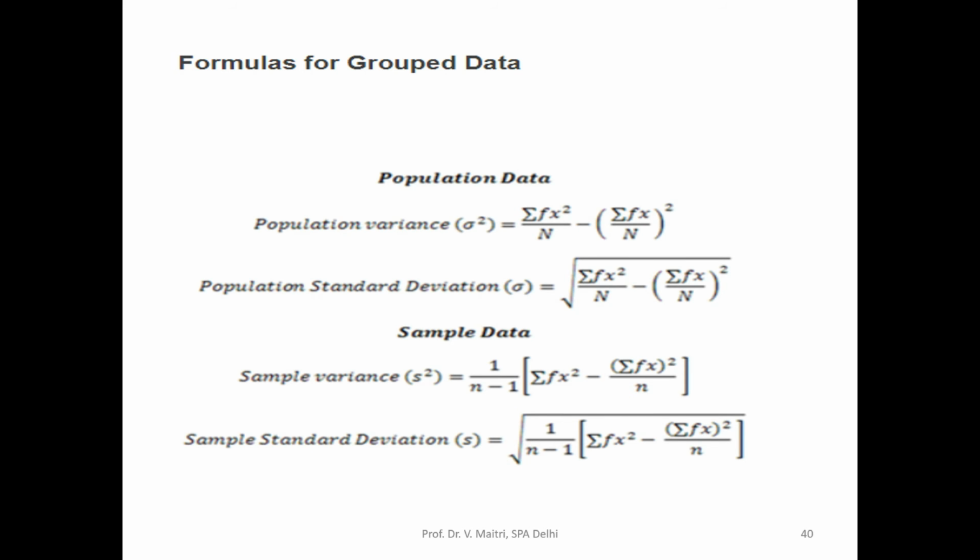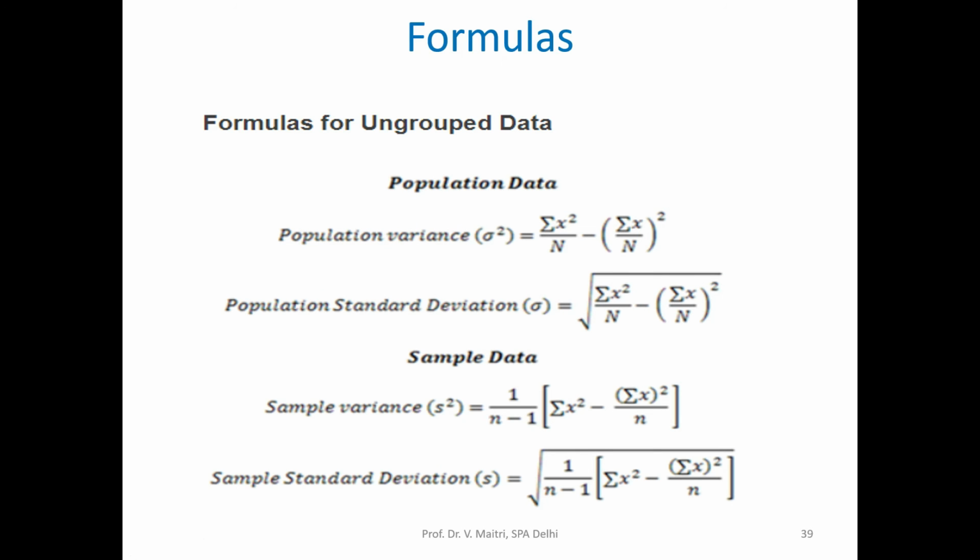And for grouped data, we have discussed this one, for ungrouped data and for grouped data. Actually, for ungrouped data, this is an error. This is small n. It should be small n, not capital N, for population data, for ungrouped data.